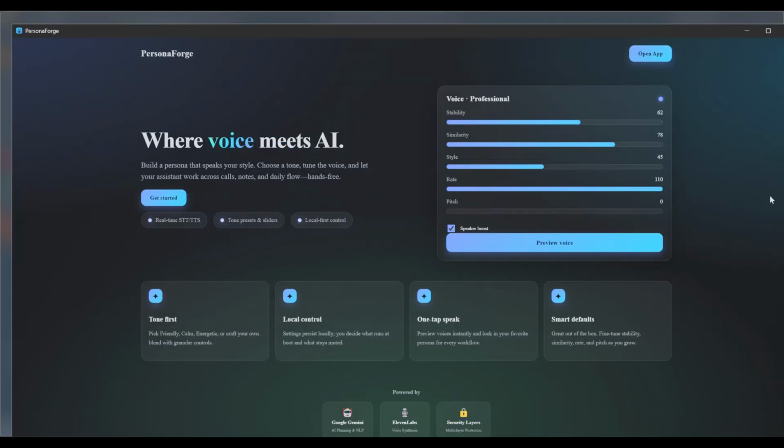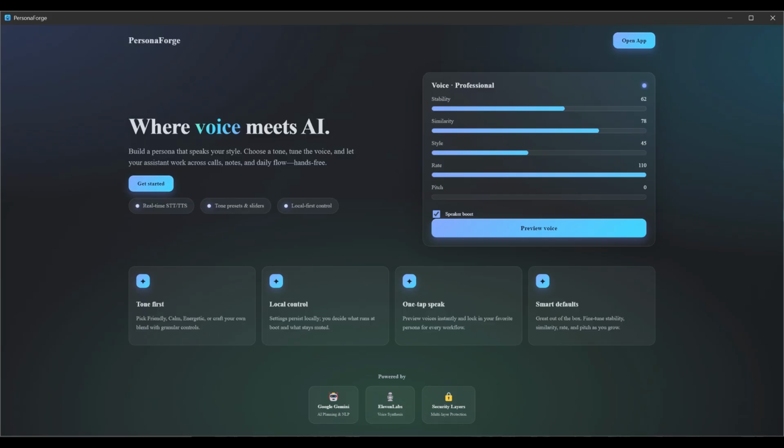When you run the application, it is powered by Google Gemini and ElevenLabs. ElevenLabs is implemented for the voice itself, the speech to text and the text to speech part of the application. Gemini API helps in explaining the intent to action pipeline of the application.